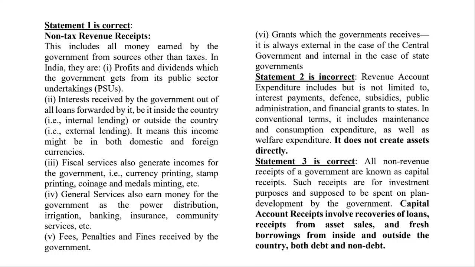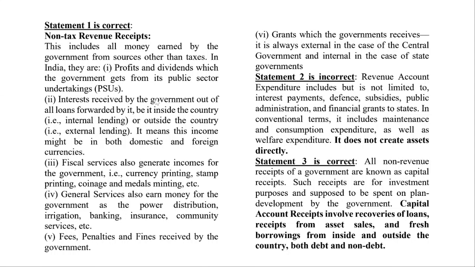Okay, what is that? Profits and dividends from government. For example, PSU. PSU means we can say either government banks or say steel plant or ONGC, etc. Okay, so those are all government entities. So when they are government entities, whatever profits they make, that is also a form of revenue for the government, but it is not in the form of tax. So that is called a non-tax revenue. Similarly, interest received by the government, for example, we are giving loans to Sri Lanka, Nepal, and all these countries, right? So when we give the loan, they are also going to give back the interest.